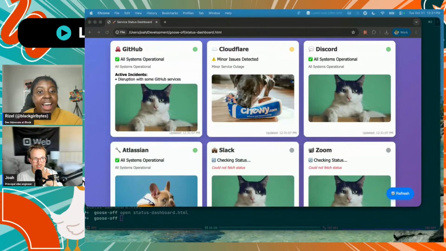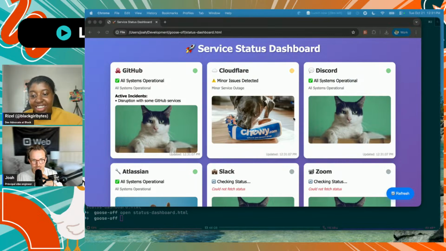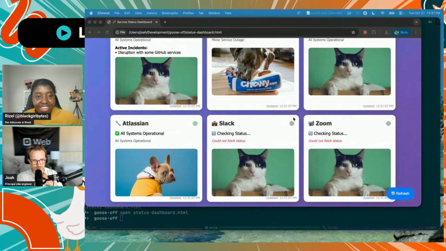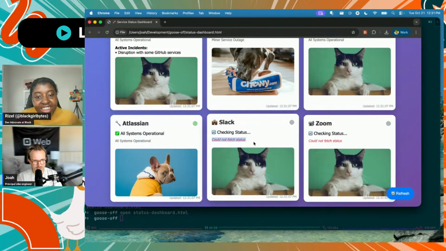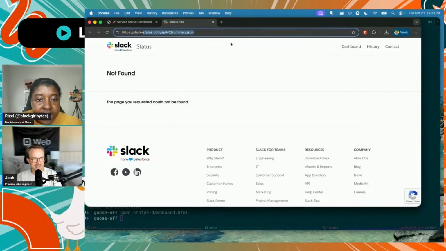Hola. Oh, you got cats? I do have cats. I asked for it to include images whenever stuff is down, but it can't find the status of some of these. I'm wondering, it is actually hitting these APIs. Maybe they're not actually real. You know what I mean? Like that JSON thing. Yeah.